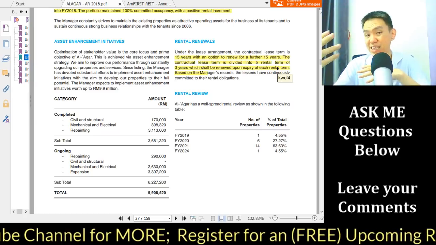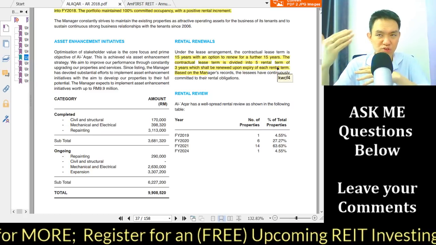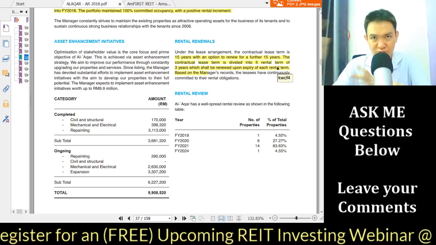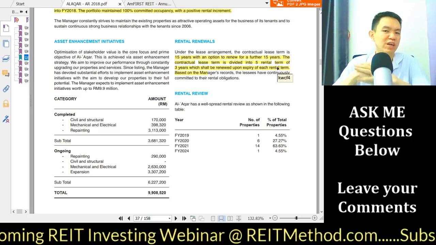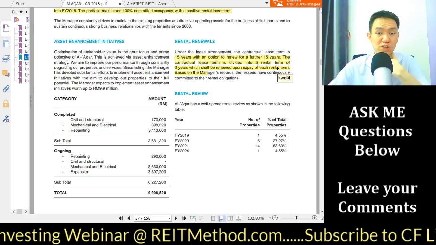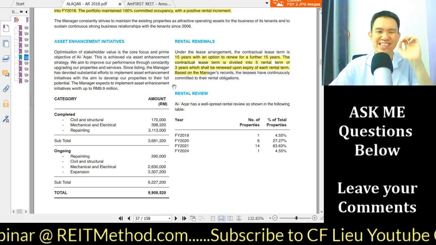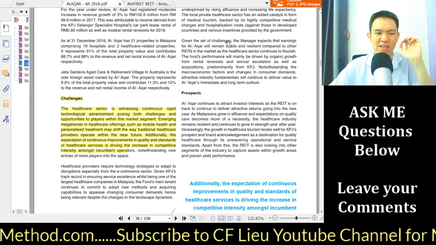So I'm guessing that when there's a renewal every 3 years, out of this 15 years, there's at least 5 cycles of high rental or positive rental reversion over here, which is good. So you can see that the resiliency also comes from this factor. Now moving on,